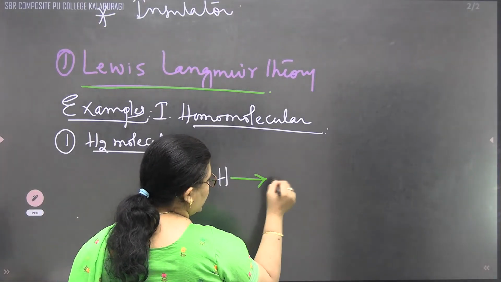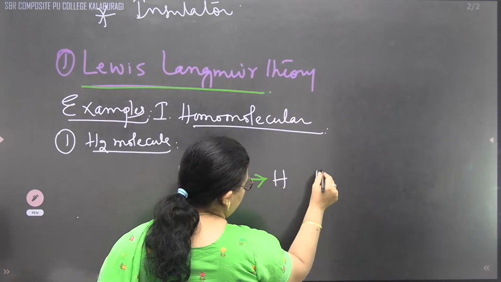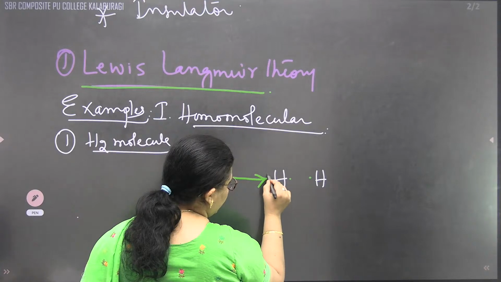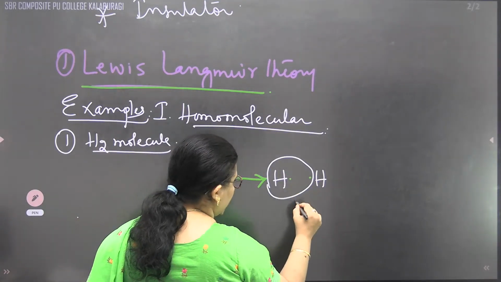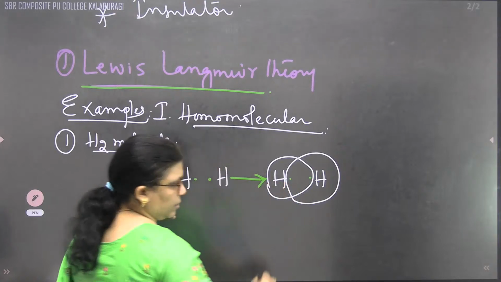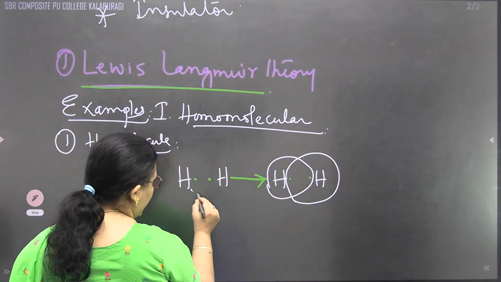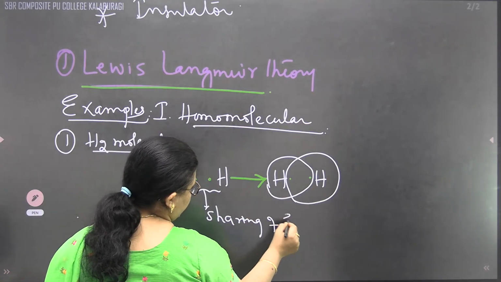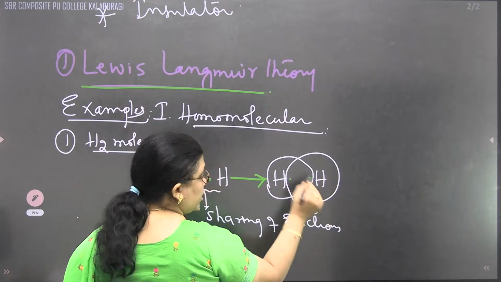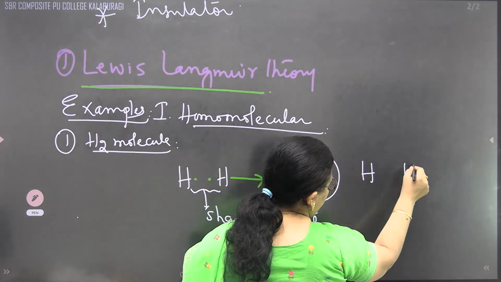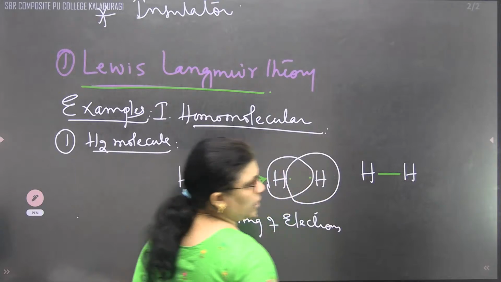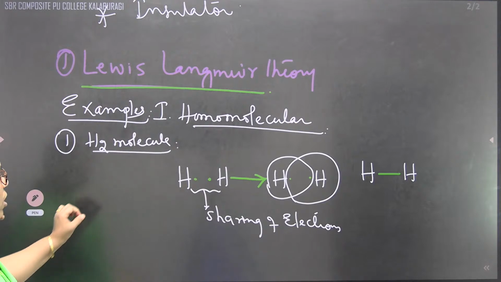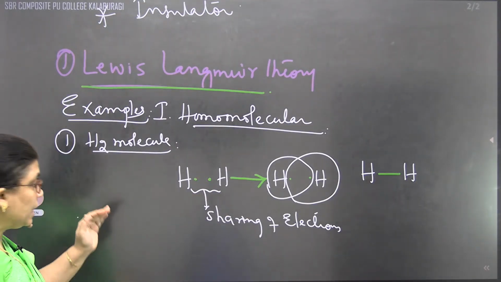They are going to form H and H with valence electrons, and each can become a duplet. This is called sharing of electrons, which leads to hydrogen and hydrogen bonding by a single bond. We are considering homomolecular.